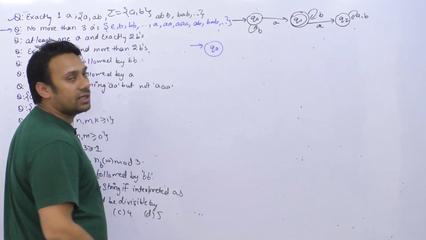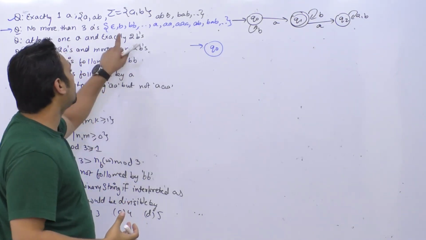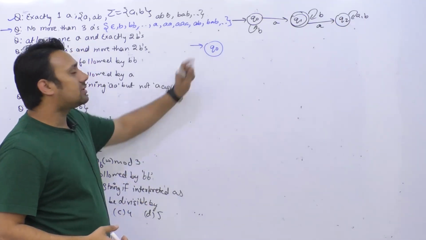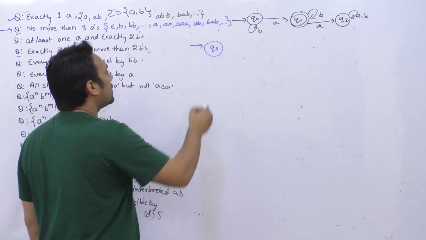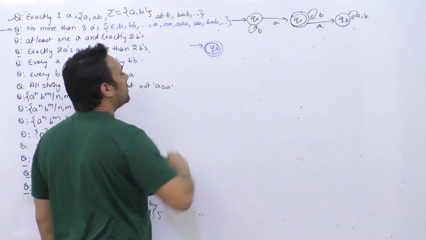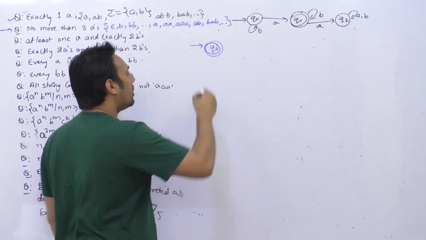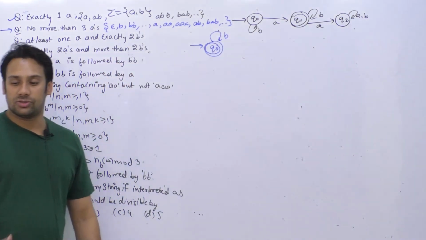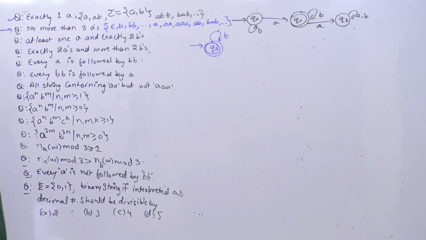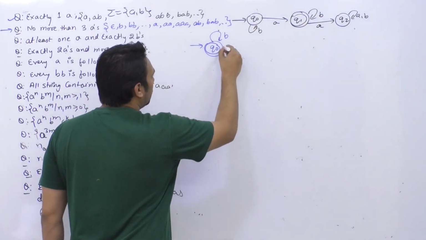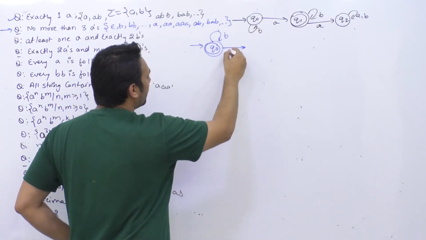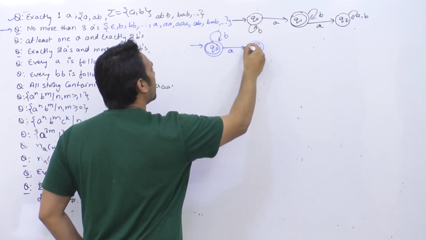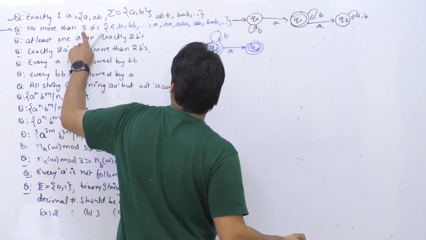And if we do not have any a, अगर आपके पास कोई भी a नहीं है, that means if the string is epsilon, or even if the string is only containing b, then still we are going to accept it. Because we are not putting any restrictions on the number of b's, we are just putting the restrictions on the number of a's. And then if you get 1a, again you are going to accept it, because we should have a's less than or equal to 3.